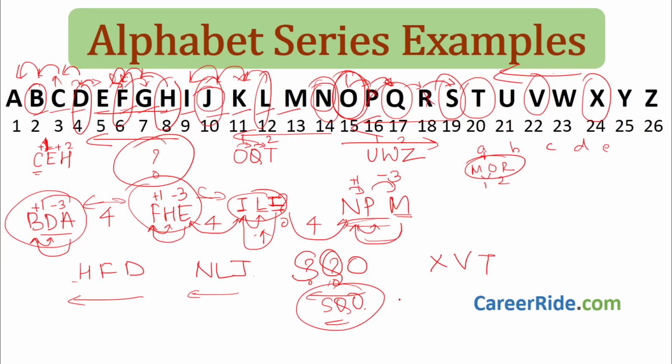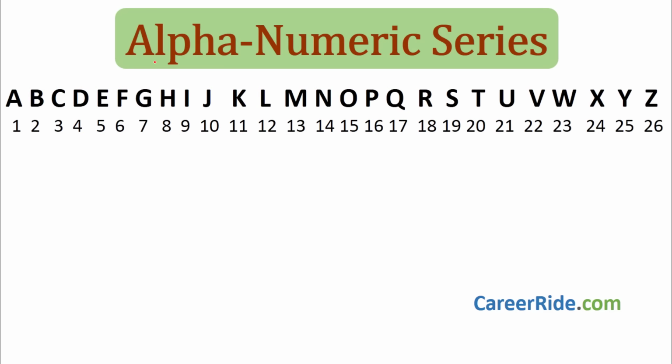Now let us take a look at some of the alphanumeric series. Alphanumeric series has alphabets and numbers in it. Okay. Now again in alphanumeric series, the most important part is this chart A to Z and the position of the alphabets as well as the reverse positions. Okay. And how to find reverse positions, that we have seen. Subtract the original position from 27, you will get the reverse positions, right?